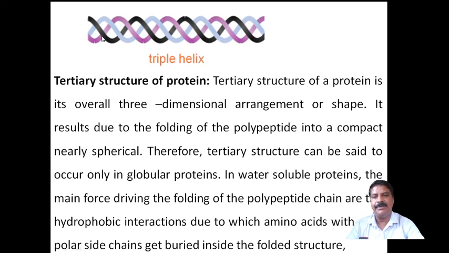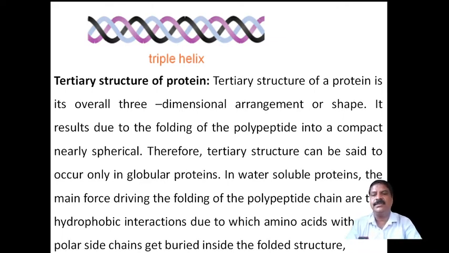There are three strands here: one alpha helix is this black one, another is this other color, and the third one is this line. Therefore, it is a tube-like structure, a three-thread helical structure joined together, and this is about the alpha and triple helical structures. This is what gives the secondary structure of a protein.